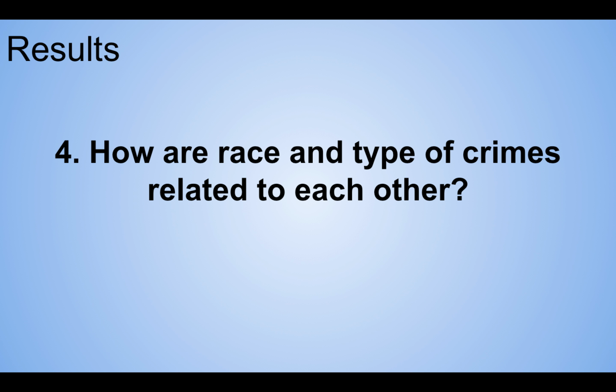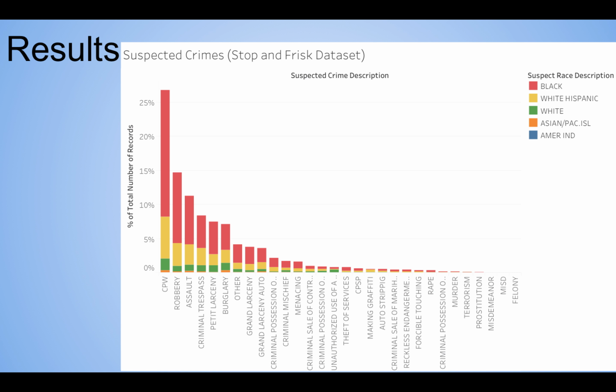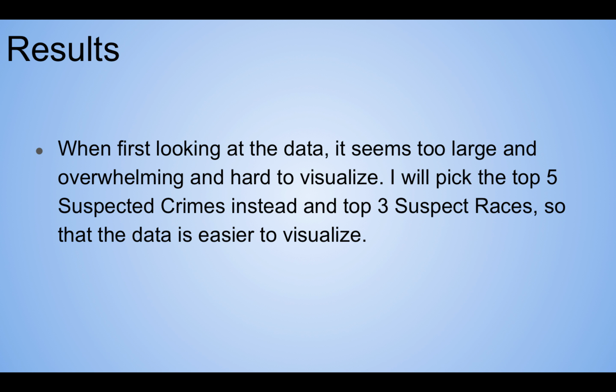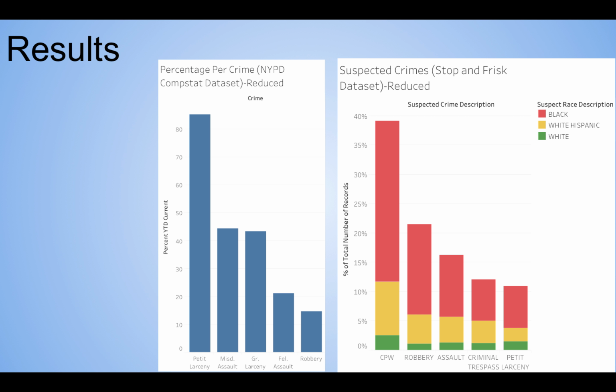Lastly, how are race and type of crime related to each other? At first, when I did the graph for the stop and frisk data set, this seemed incredibly overwhelming. So I picked the top 5 suspected crimes and the top 3 suspected races to make the data much easier to visualize. Then I took that and compared it with the CompStat data set, and I did the same reduction there.